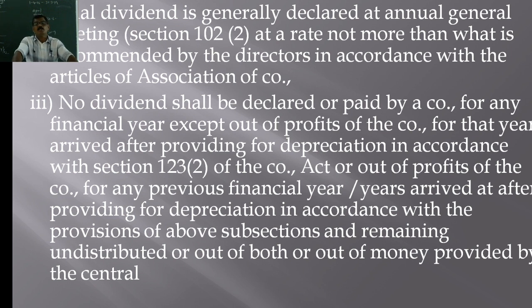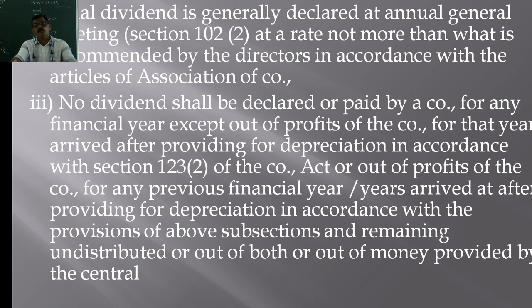If a company wants to declare dividend not out of the current year's profit, in case of insufficient profit, suppose the company wants to declare dividend out of the previous year's profits, not the current year, an earlier year's profit, that profit should also be arrived at after providing for depreciation as per section 123 subsection 2 of the Companies Act.